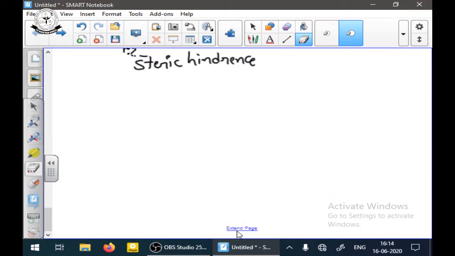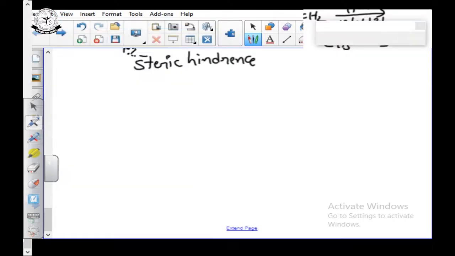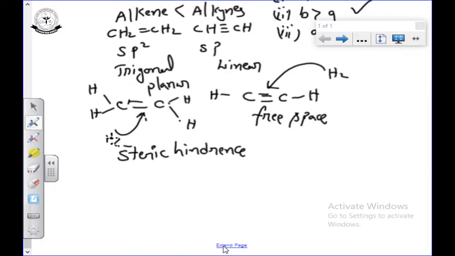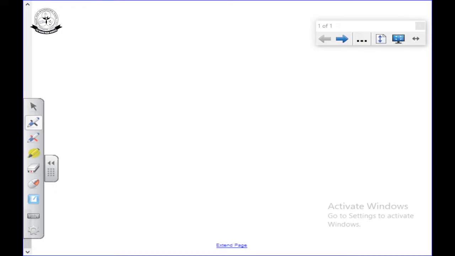Now see, addition of hydrogen. See what is meant by syn addition. Addition will be of two types, syn addition and anti addition. First see what is meant by syn addition.